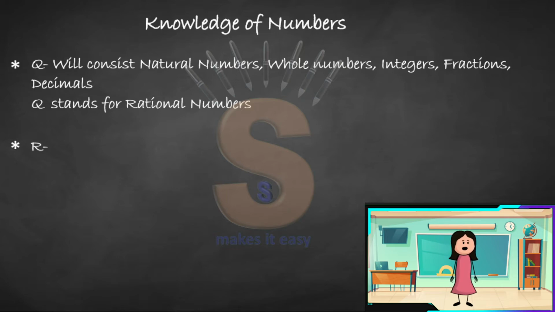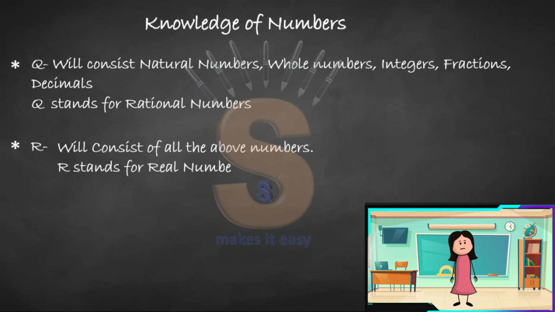R numbers are real numbers, which means it includes everything, that is the natural numbers, whole numbers, integers, fractions, decimals, everything. It consists of all the types of numbers, and that is your real number.